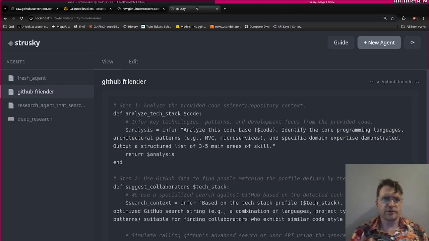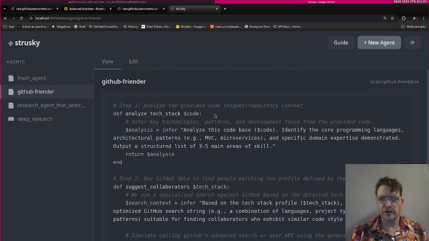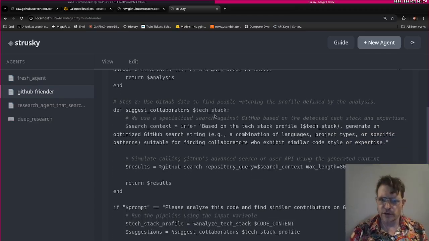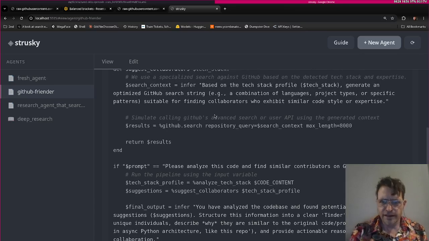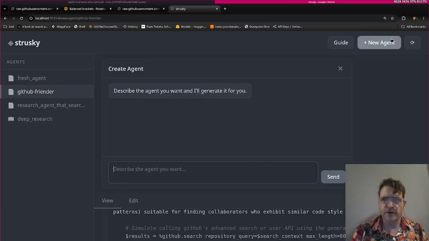What do I mean by that? Here are a couple of agents that I was able to one-shot. Here's a GitHub friend finder. What it does is analyze your code, then suggest collaborators based on that. Let's look at the code a little more. As you can see, I've got GitHub search as a first-class object. That is an MCP server that can be included. Then you can have repository query. Essentially, this can have MCP and other skills as first-class objects going in here.